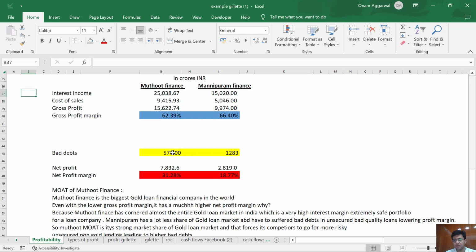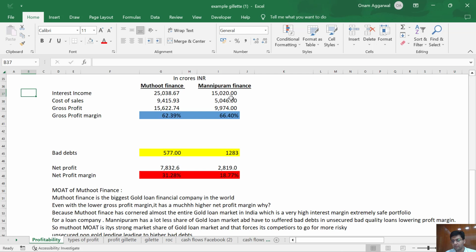The bad debts of Muthoot Finance are 577 crores. These bad debts are essentially straight losses in their balance sheets. So what is happening to Muthoot Finance? Muthoot Finance has given a huge amount of loans, and on those loans, Muthoot Finance is charging interest income. That is around 25,000 crores. Of this 25,000 crores, they are not going to receive 577 crores, which is the part of debts that have gone bad. That is, these people are not going to pay any money back to Muthoot. So this will be reduced from the profit.